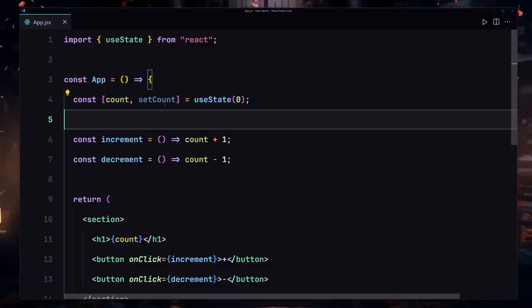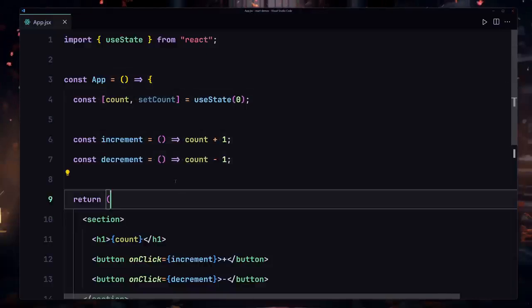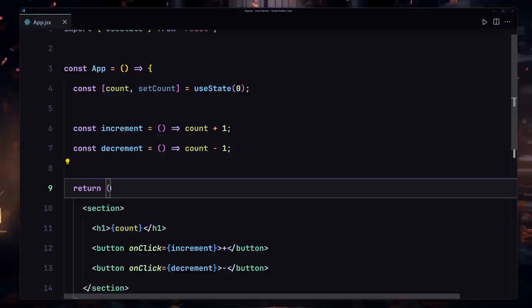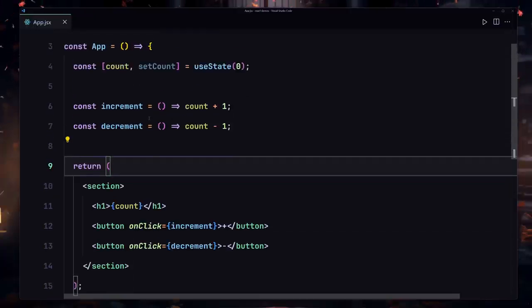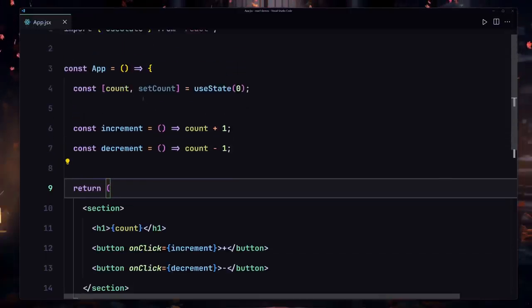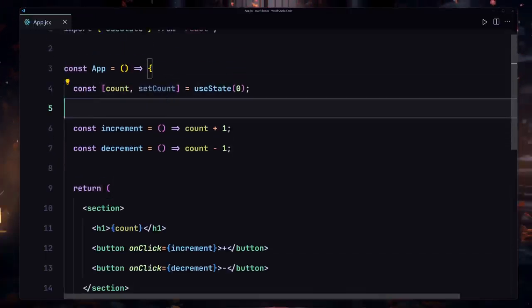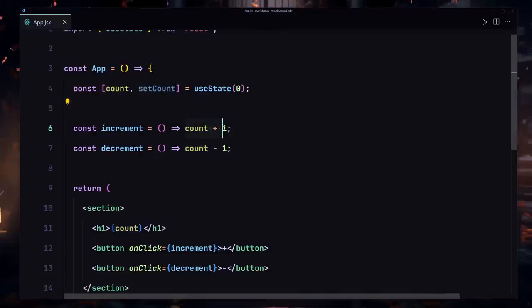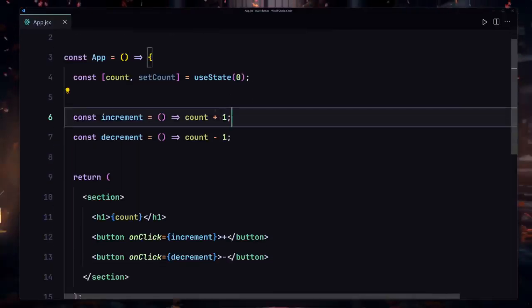Why is that? Because the set count method will allow us to change the value of our state, and anytime we change the value of our state, our component will re-render. I want you to keep that in mind. Anytime we change the value of our state by using the set count method or any set method, it's going to re-render our application. But now in this case, it will not re-render our application. It will still change the value of our state, but it will not re-render our application.